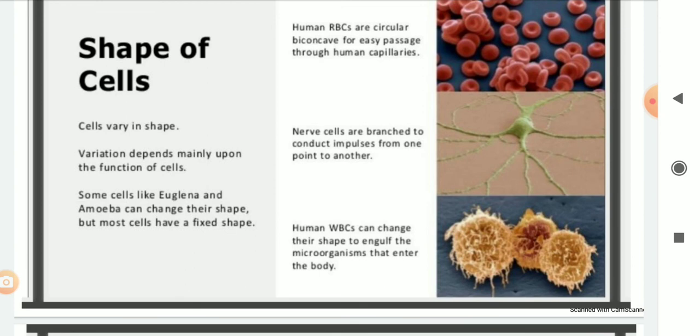Capillaries are the thin blood vessels where exchange of gases takes place. Nerve cells are branched to conduct impulses, meaning some kind of information from one place to another. Human WBCs can change their shape to engulf, to eat, the microorganisms which enter the body and can cause disease in our body.